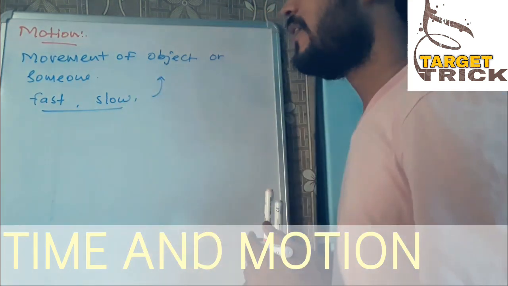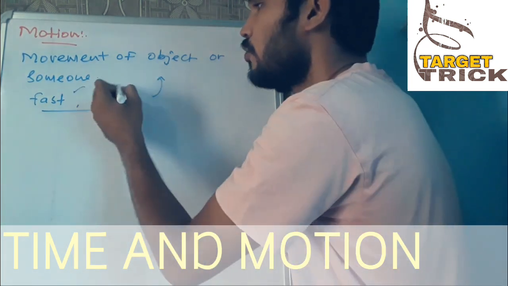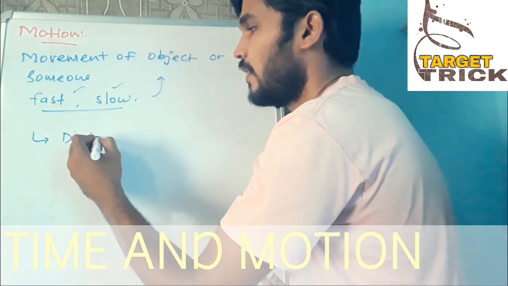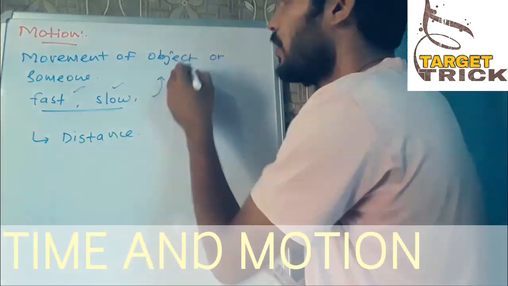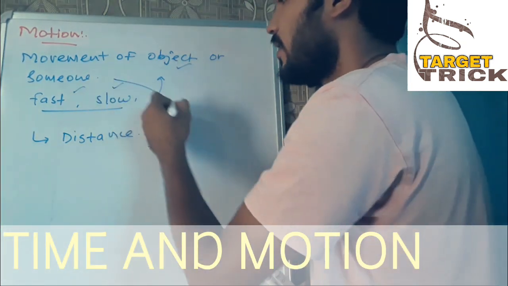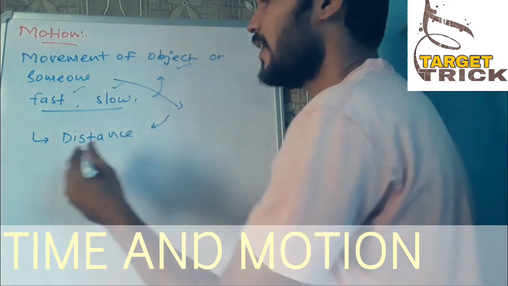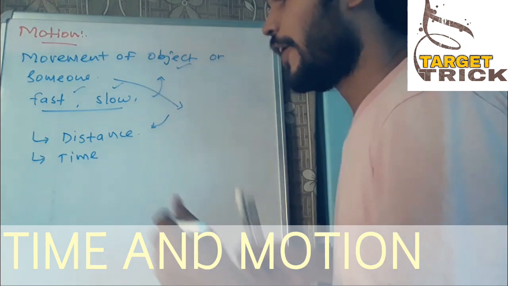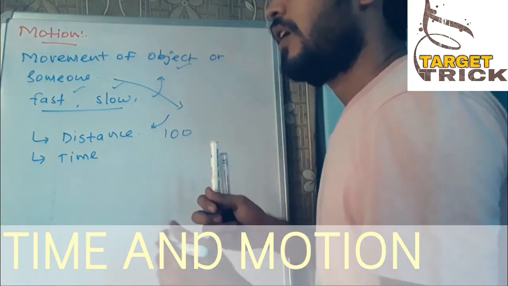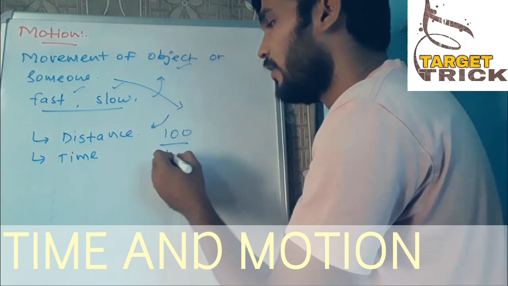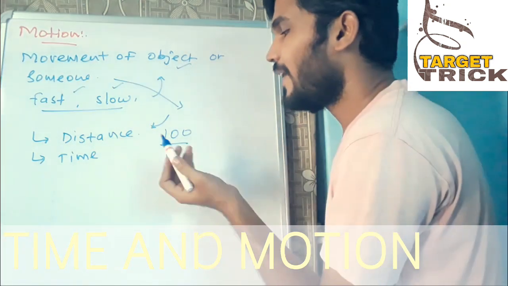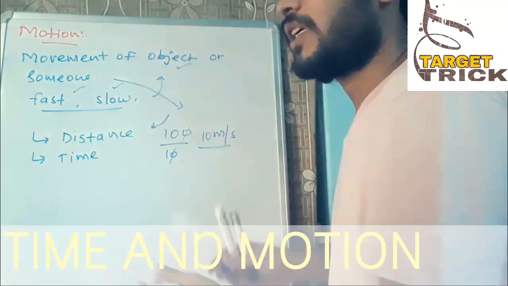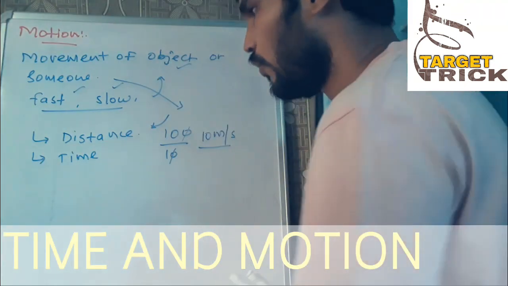So how exactly are we getting to know? For fast and slow motion we must know two things. First one is distance, that is how much distance that object has covered. Then second thing, in what time he has covered it. Like if a sprinter of a 100-meter race is finishing the race in 10 seconds, then उसकी स्पीड कितनी हुई 100/10, so that will be 10 meter per second. So that all we will see, what is speed. So now we'll go for speed.